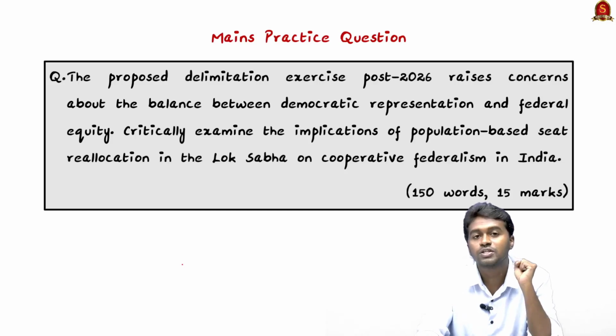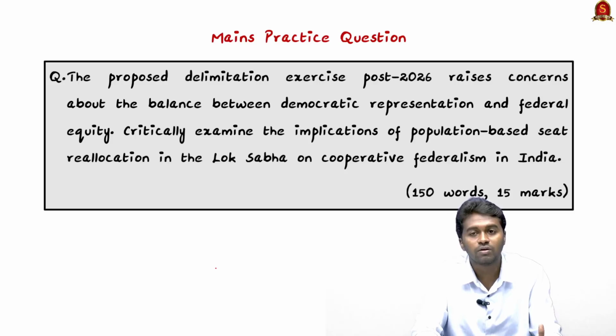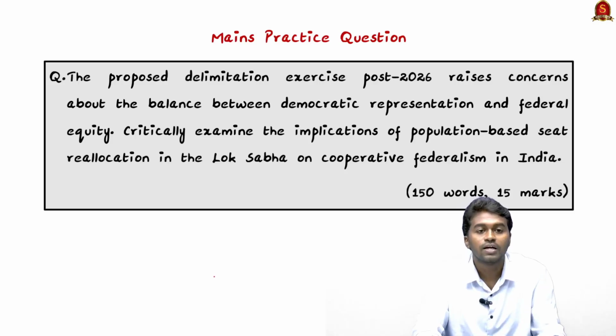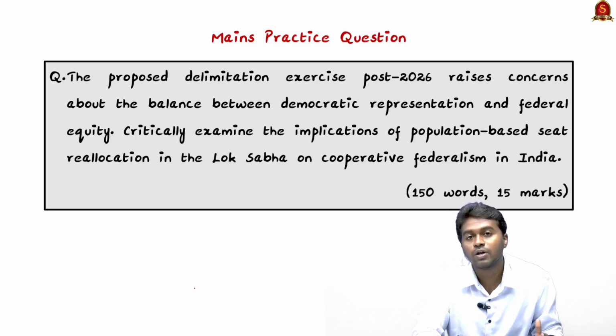So based on our discussion, try to answer this mains practice question. The proposed delimitation exercise post 2026 raises concern about the balance between democratic representation and federal equity. Critically examine the implications of population-based seat reallocation in the Lok Sabha on cooperative federalism in India. It is a 15-mark question and you have to write around 250 words. Write your answer and post it in the comment section. We will review it and reply to your answer.